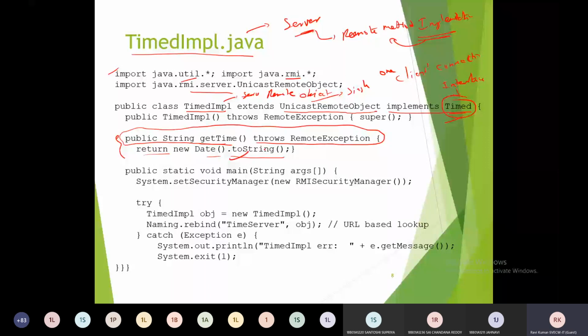Inside the main method, the first step is we have to set the security manager: set security manager of new RMI security manager. As outside networks are running with